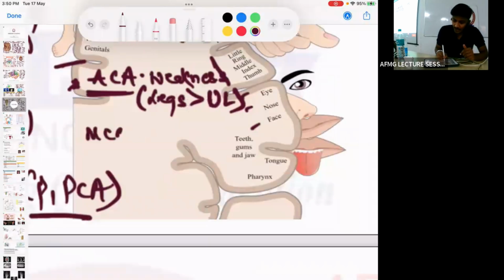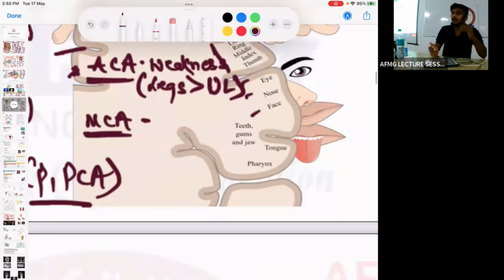If there is MCA, middle cerebral artery block, it will decrease the blood supply to the internal capsule, and the internal capsule is the collection of all the corticospinal fibers. So if all the corticospinal fibers have decreased blood supply, then the patient will have dense hemiplegia.